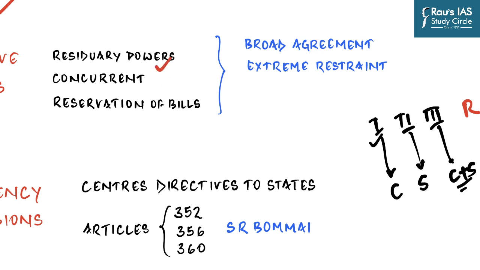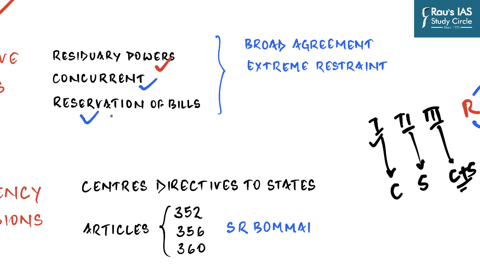So this is one of the most important and crucial points of disagreement between the states and the center and creates most problems. Because in the United States Constitution, the residuary power lies with the states. In fact, there is only one list which has been mentioned in the constitution and everything else lies with the states, and that is why it is the best example of a federation. And this is unlike the Canadian constitution, where the residuary power rests with the center. On matters of the concurrent list, if both the center and the state enact law, and if the provisions clash, the central legislation would prevail. This is also a big cause of concern for the states.